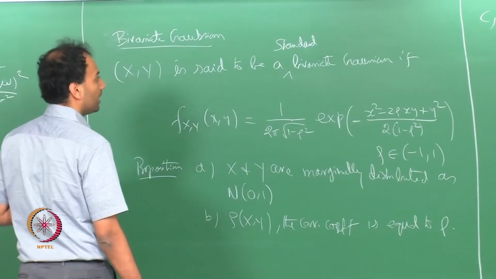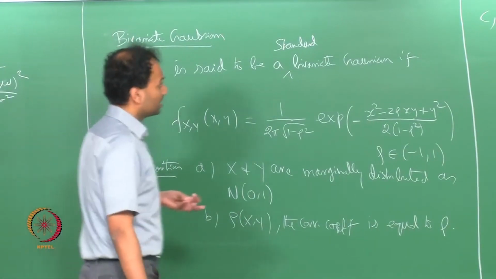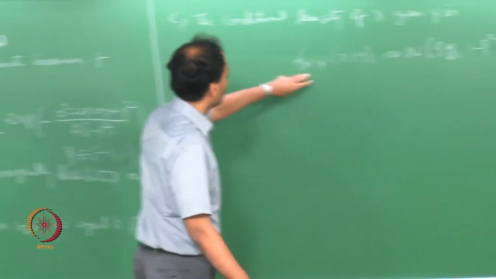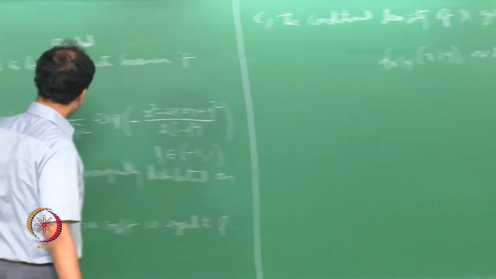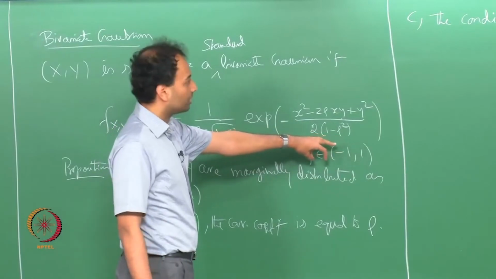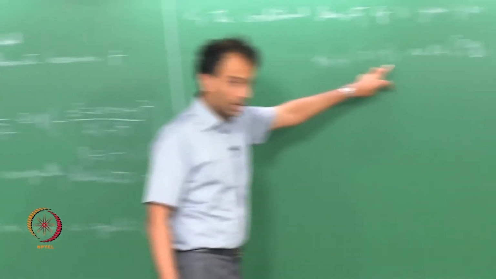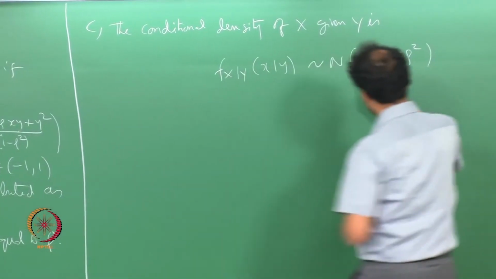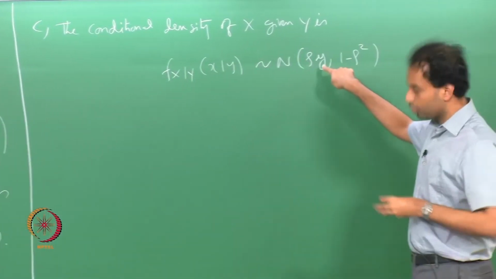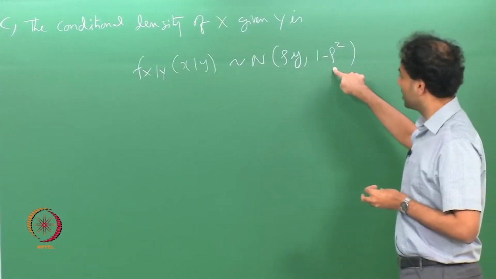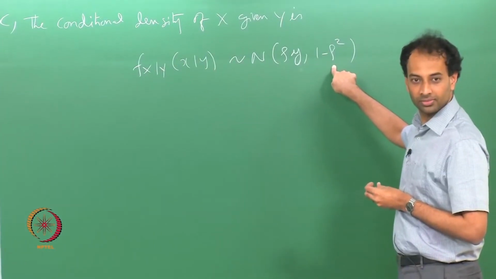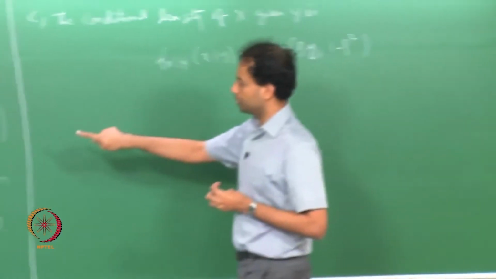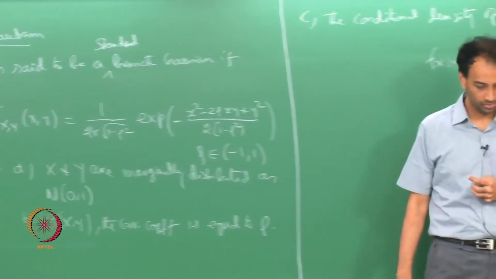And the conditional density of x given y you can compute by dividing this by the marginal density of y, which is a standard Gaussian. From there you can conclude that the conditional density is also Gaussian with mean rho y and variance 1 minus rho squared. These you can directly compute from this expression.